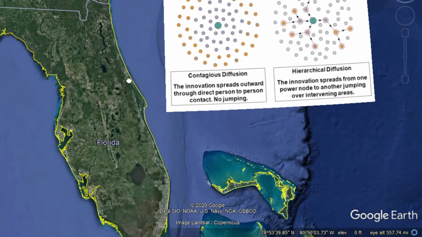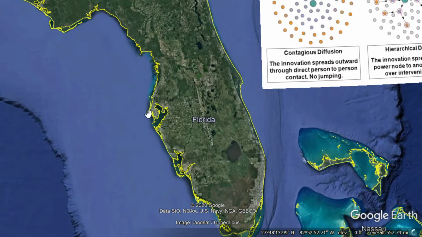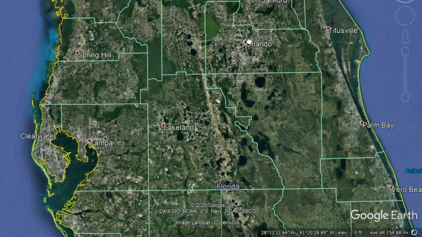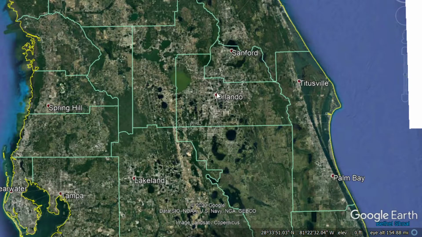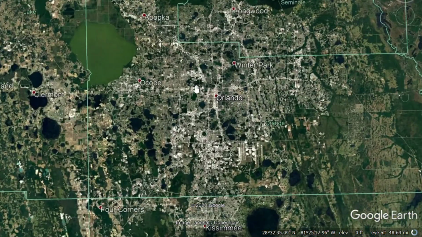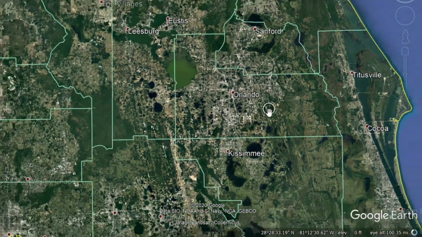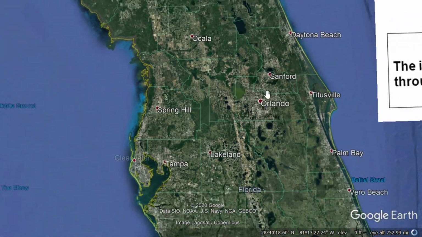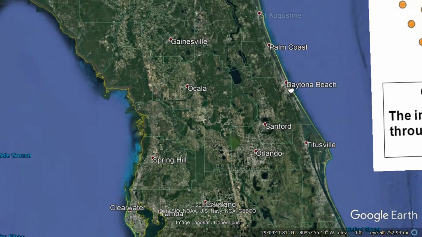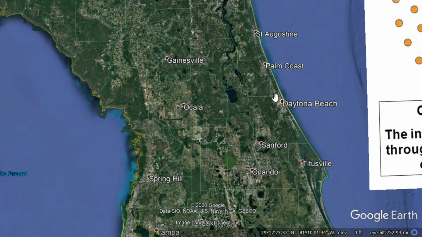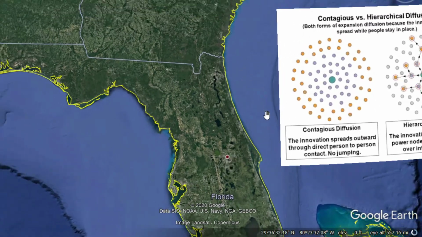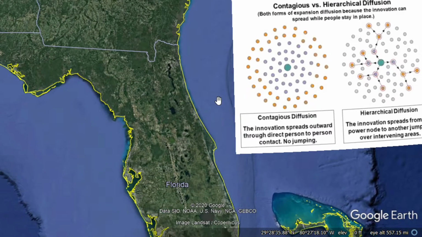So let's say a new fashion trend comes out in Orlando and somebody thinks of it here. Well, then they're going to tell their friends, and their friends are going to tell their friends, and then it's going to slowly spread out from Orlando. Somebody might get in the car and go to Daytona, and then they'll tell somebody there, and then they might go out in the country and tell someone there, and it'll slowly spread out farther and farther if it is popular. Now that's the essence of contagious diffusion.